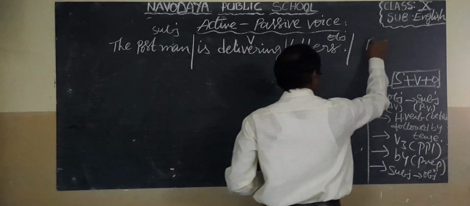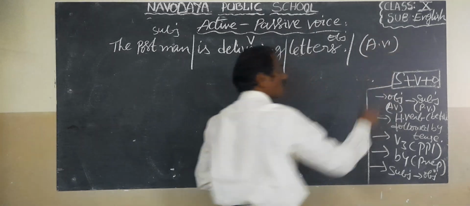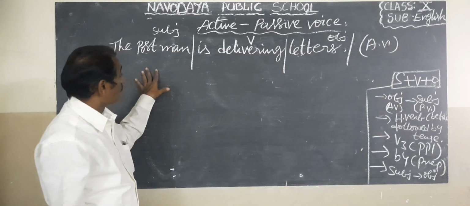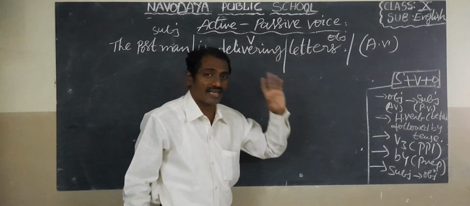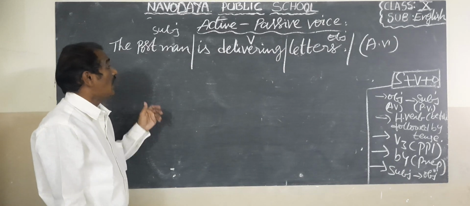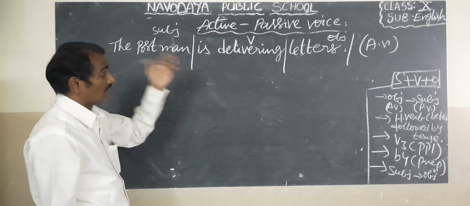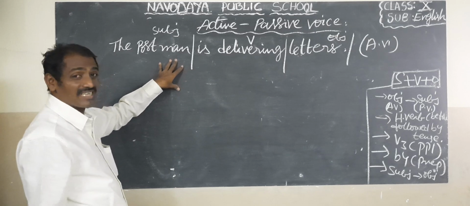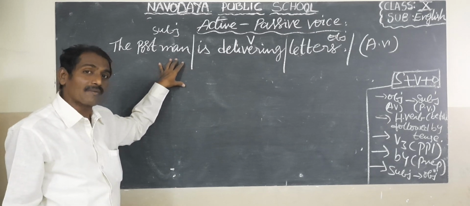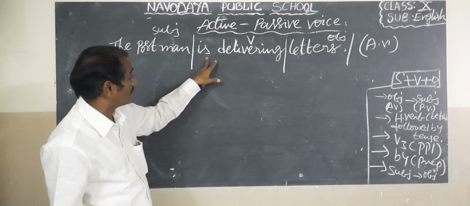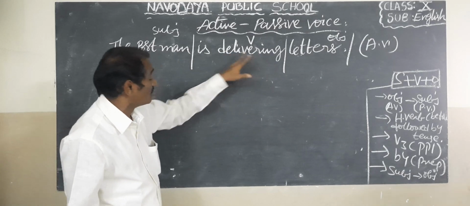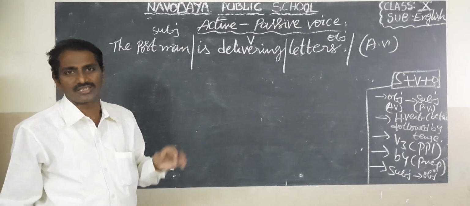This is active voice. The postman is delivering letters. So here the object becomes the subject. Letters is plural. What tense is this, children? Do you know what tense? So here is the helping verb, and the main verb has the ing form. So it is present continuous tense.